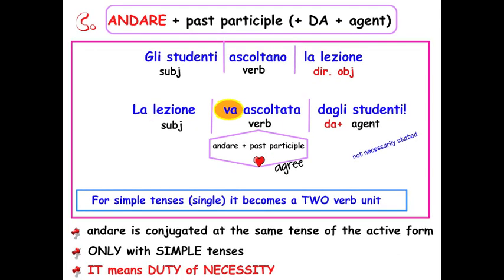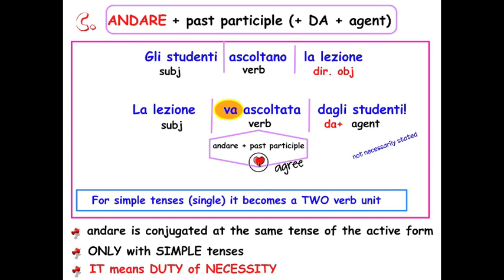Here we have another passive form. This one, however, has a specific meaning. So not only are you making it passive, but you are giving the sense that there's a duty, there's a necessity. Okay? For example, gli studenti ascoltano la lezione. The students listen to the lesson. But la lezione va ascoltata dagli studenti. The lesson has to be heard, listened to by the students. So here you really have a sense of duty, necessity.